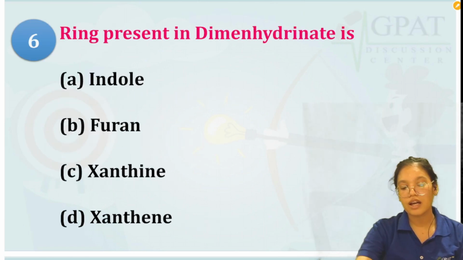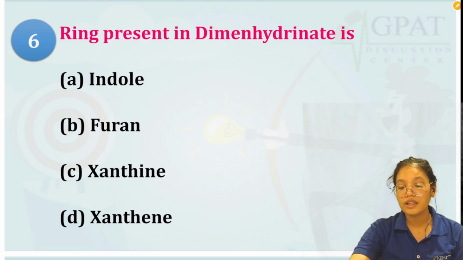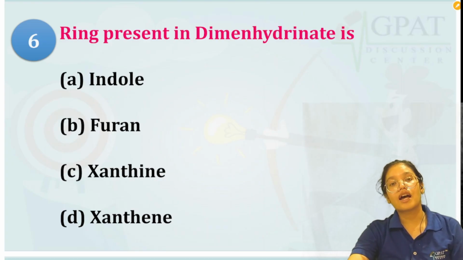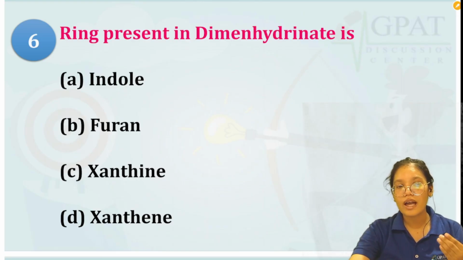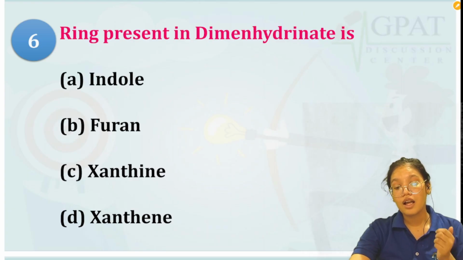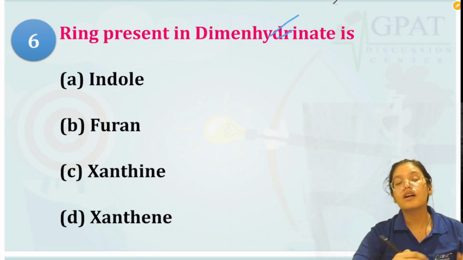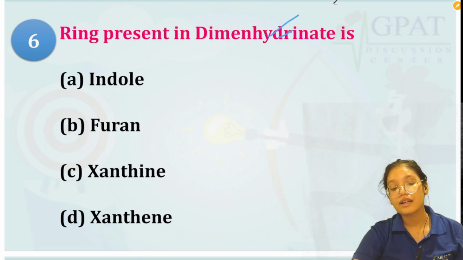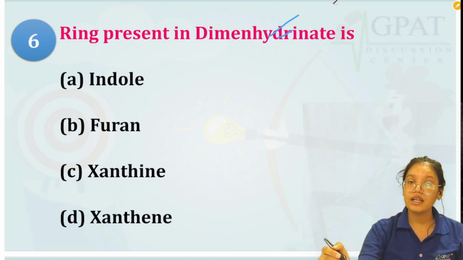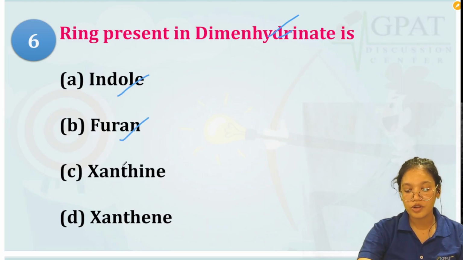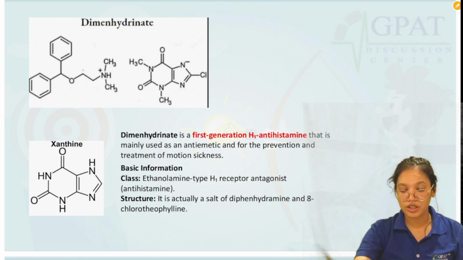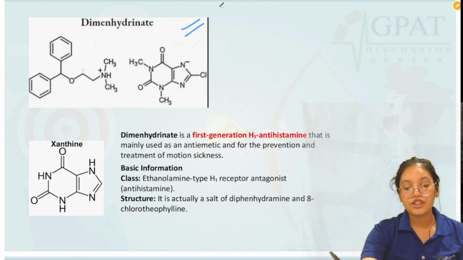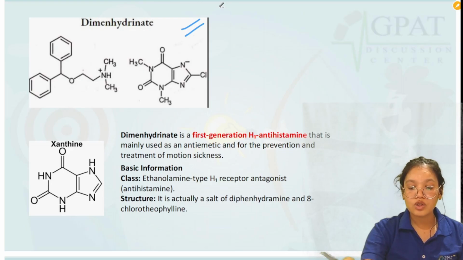Then next we have the question: the ring present in dimenhydrinate. Now this dimenhydrinate basically is a drug. It also acts as an antihistaminic drug, as an antagonist, but this drug is present in a salt form. They are asking what particular ring type is present here: indole, furan, xanthine or another. So let's look at the structure. This is the dimenhydrinate structure. So the salt form is present.